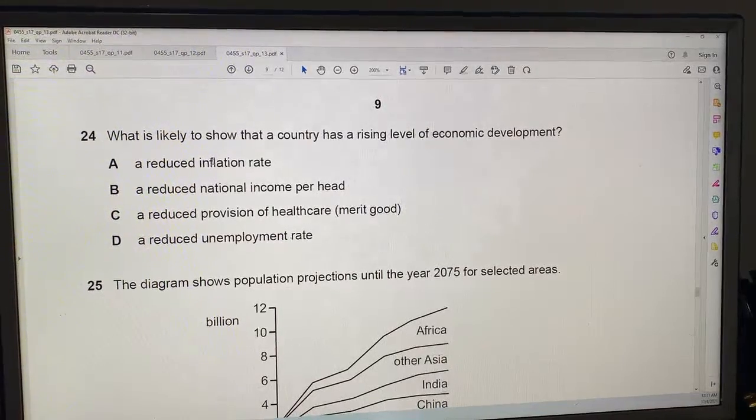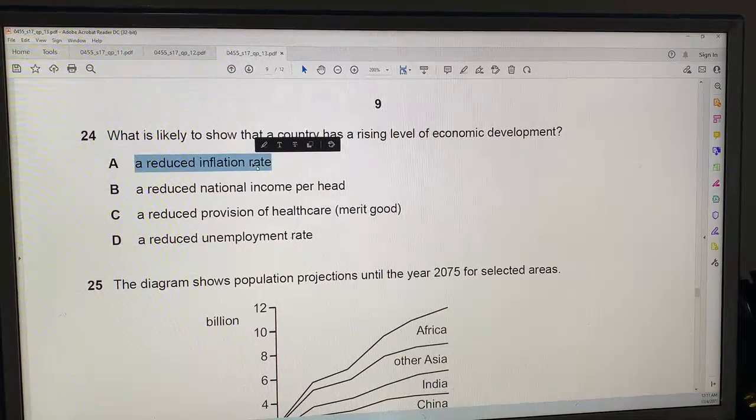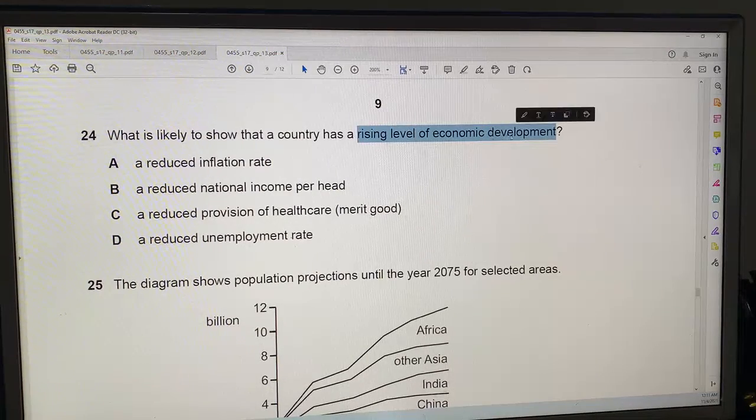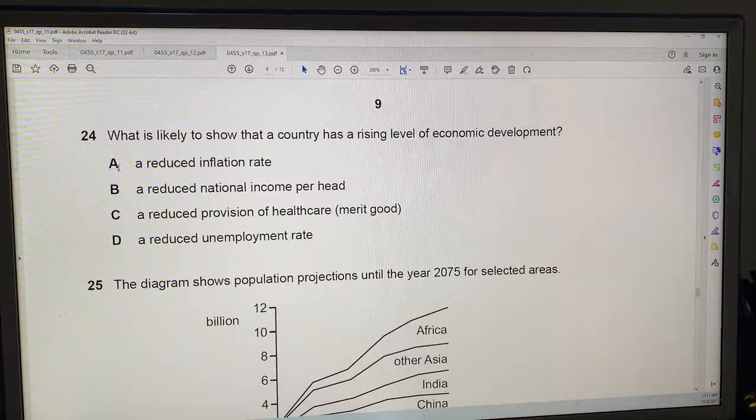So let's see. What is likely to show? Maybe not A, because if you have a high level, a rising or high level of economic development, it might cause inflation. So I'd say no to A.